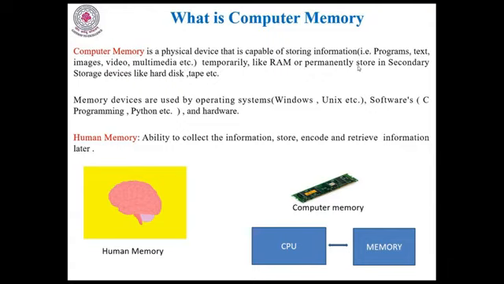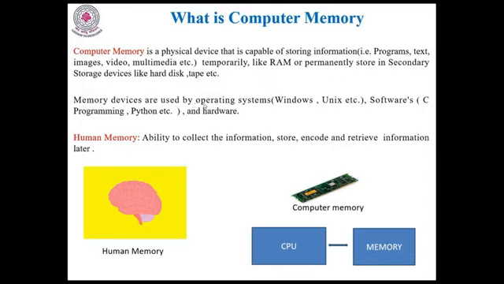And there are two different types of memories available. One is the temporary memory, the other is the permanent memory. That means either short-term memory or long-term memory. Short-term memory like RAM, and permanent memory means secondary storage devices like a hard disk, a tape, etc.